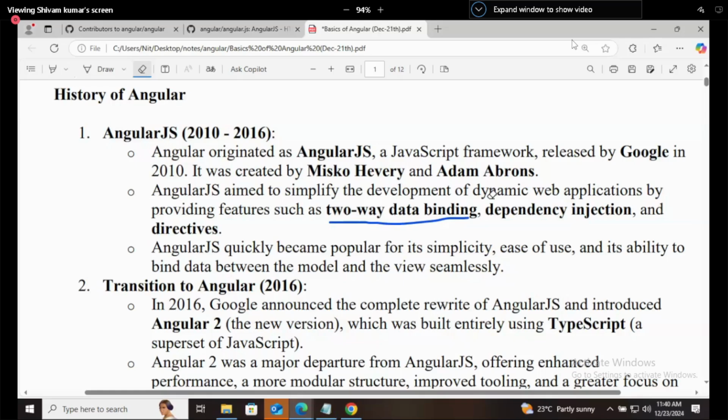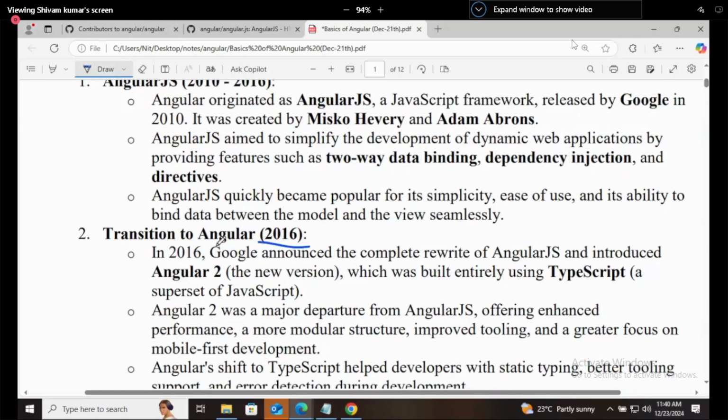Then Angular came in 2016. In 2016, Google announced the complete rewrite of AngularJS. At that time I had some knowledge about coding like HTML and CSS.